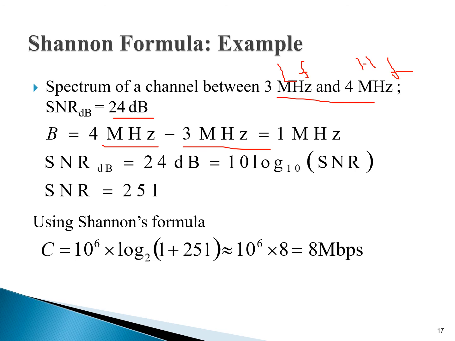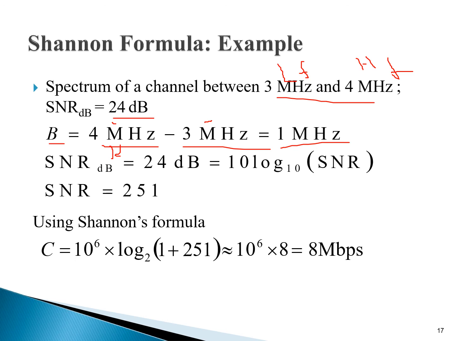Again students, I am telling you that both terms are the same unit, दोनों mega हैं, but if they are in kilo, it might be possible that here is kilohertz written and here is megahertz, so you have to convert first to the basic units. Basic hertz में आपको उसको convert करना पड़ेगा, अदरवाइज आपका आंसर रॉन्ग हो जाएगा. अगर यहाँ पे k लिखा होता और यहाँ पर m लिखा होता तो हम इस तरह से डायरेक्टली उसका आंसर फाइंड आउट नहीं करते. सो 4 मेगाहर्ट्ज में से माइनस 3 मेगाहर्ट्ज किया तो 1 मेगाहर्ट्ज आपका आंसर आ गया. So the bandwidth is 1 megahertz.